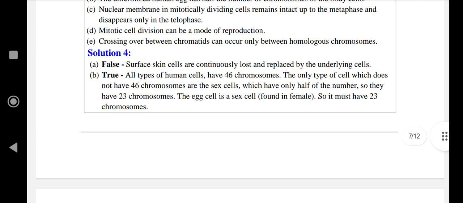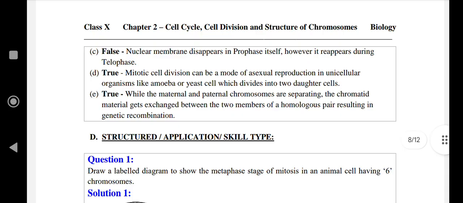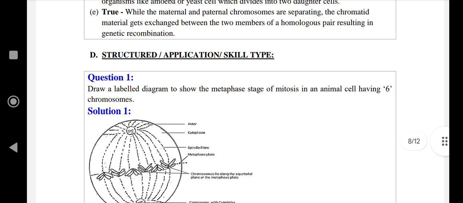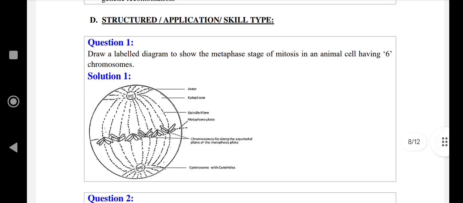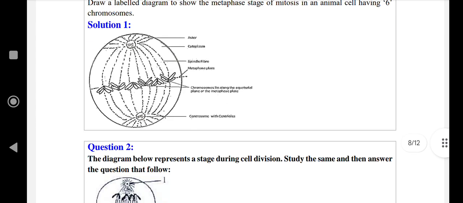Next question. Crossing over between chromatids can occur only between homologous chromosomes. Answer is true. While the maternal and the paternal chromosomes are separating, the chromatid material gets exchanged between the two members of a homologous pair, resulting in genetic recombination. Next question. Draw a labelled diagram to show the metaphase stage of mitosis in an animal cell having 6 chromosomes. This is the diagram.